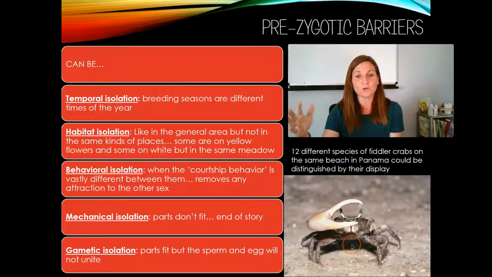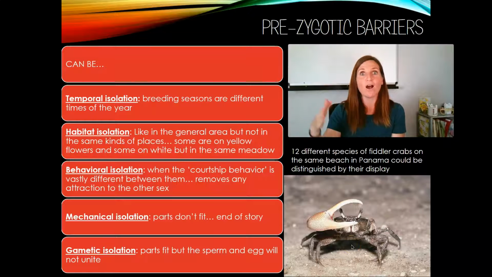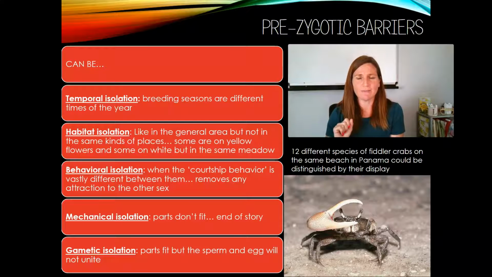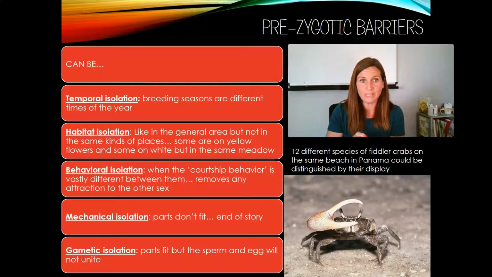So if the crab does the wrong fiddler dance, the other crabs are like, oh no, no, no, you're doing the wrong dance. I am not attracted to you. And so they wouldn't have a chance to mate. In that way, you can find 12 different species of fiddler crabs on the same beach, fertile at the same time of year, no temporal isolation, but their behavioral isolation has prevented them from mating amongst each other.